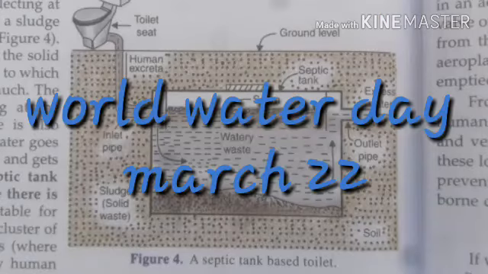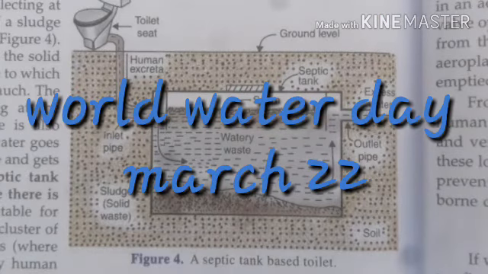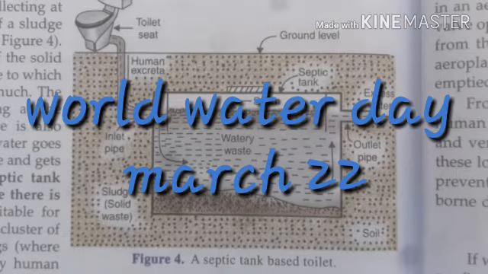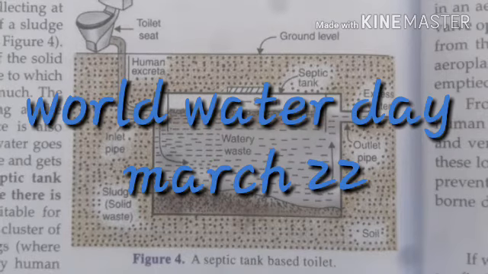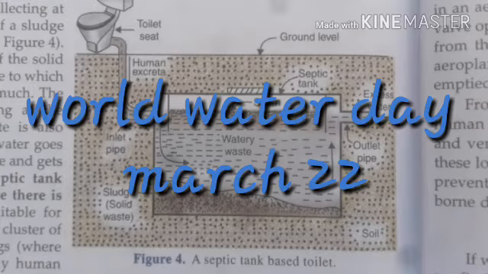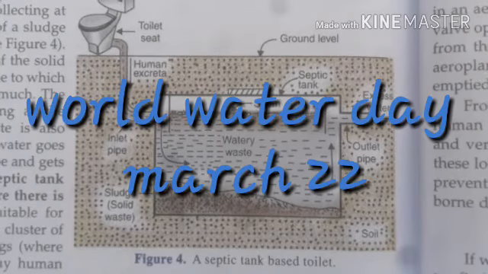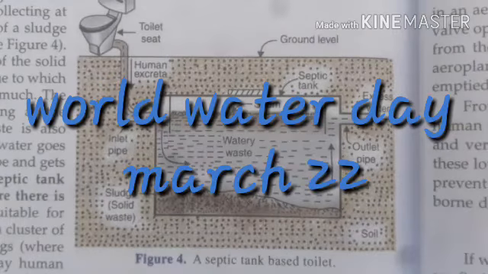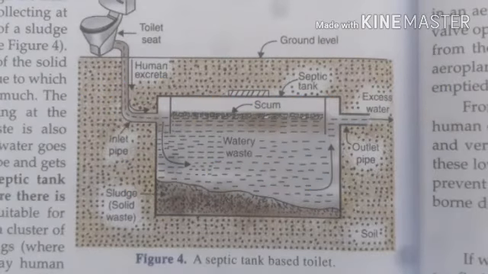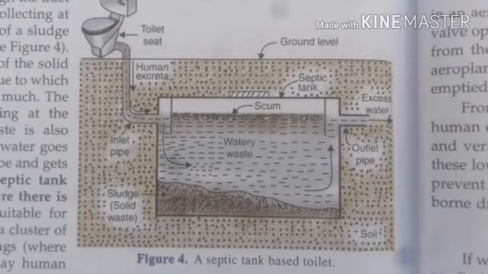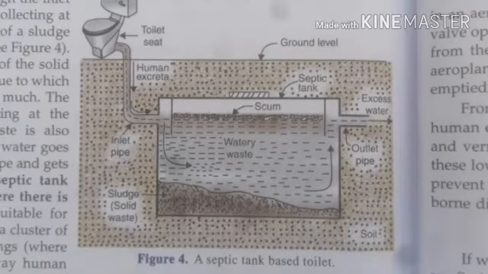That's why, to make awareness, the United Nations Assembly announced March 22nd as World Water Day, and the decade 2005 to 2015 is called the International Decade for Action on Water for Life, right? So all these efforts are to reduce water wastage and to reuse wastewater again, right?